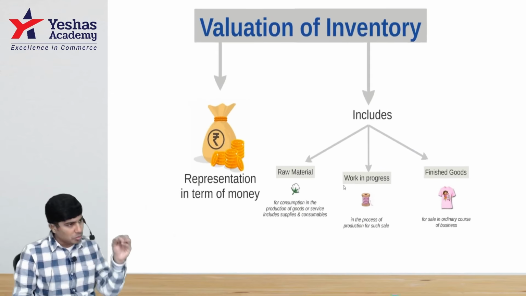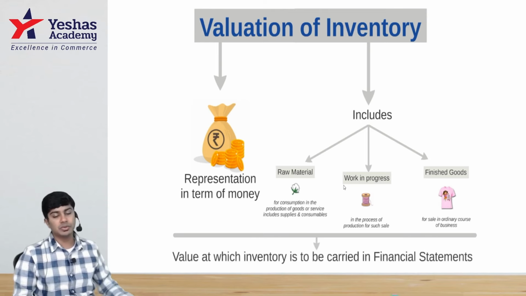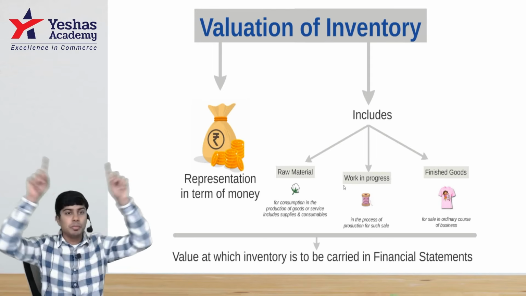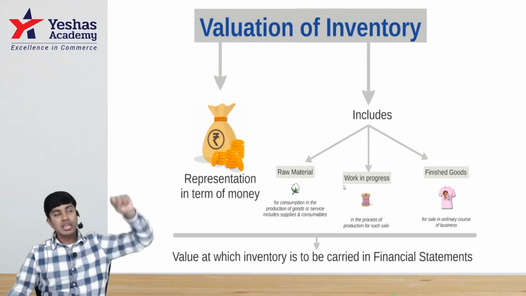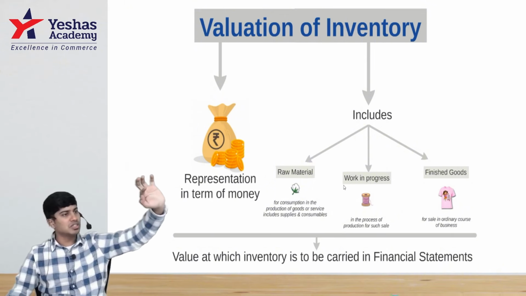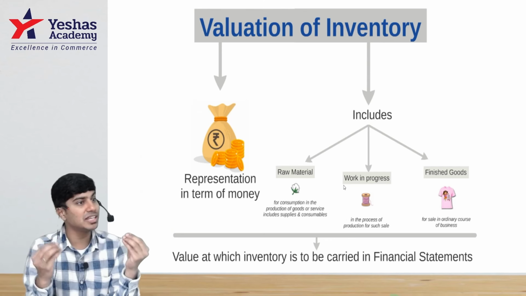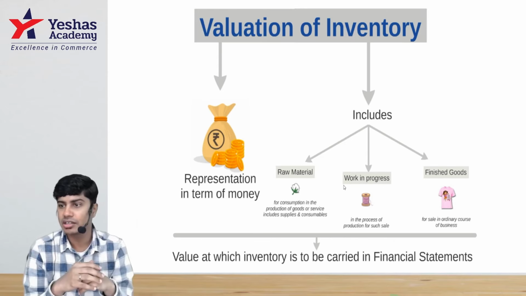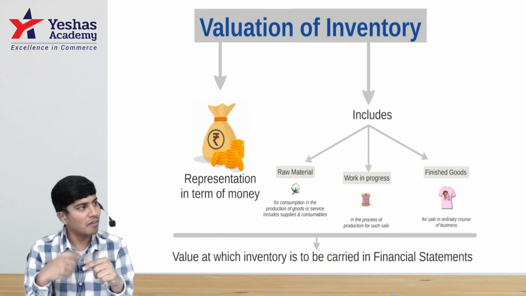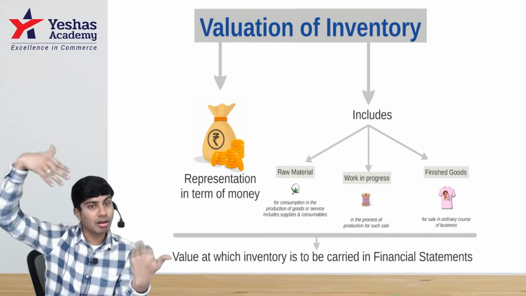Now, this has to be shown and valued in preparation of our final accounts. When you prepare the trading account, on the credit side you write closing stock. That's important. If that closing stock is wrong, GP is wrong. If GP is wrong, NP is wrong. If NP is wrong, profitability is wrong. Based on that, whatever decision you take for the entity is incorrect. Further, that profit will go to the balance sheet, so the balance sheet liability side is wrong.